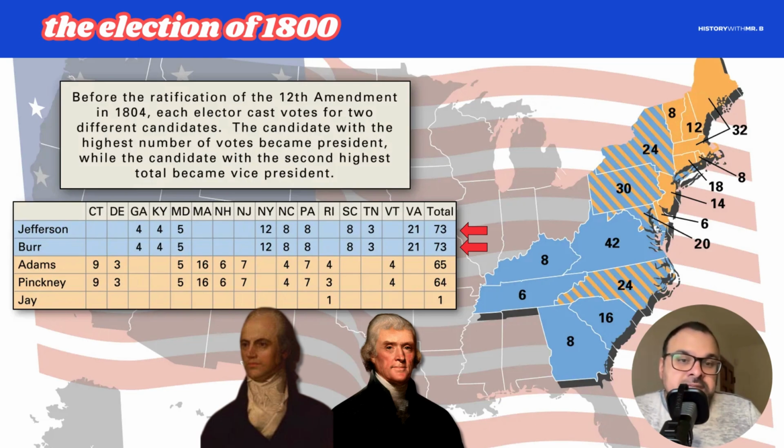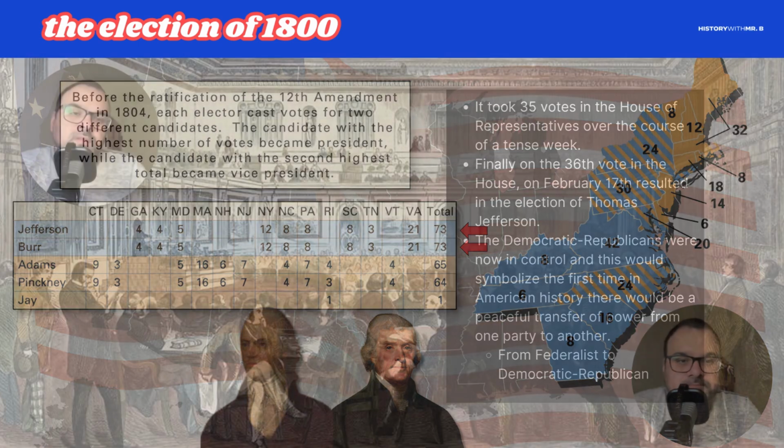If you look at the map here and the chart, when the Electoral College meets and votes, each elector voted for 2 candidates. Thomas Jefferson and Aaron Burr tied. John Adams came in third with 65 votes. Pinckney came in fourth with 64. Unfortunately, John Jay only gets 1 electoral vote from Rhode Island. But again, here we have a tie between 2 Democratic Republicans, Thomas Jefferson and Aaron Burr. So we need to figure out what is going to happen. And in that case, it goes to the House of Representatives to decide.